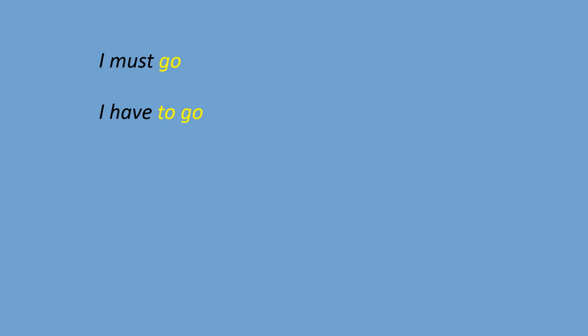It's just some kind of indicator which we use with the verb, and this indicator lets us know that what I'm doing right now, I'm not going. So I have to go, I have to do something. But the verb go is used separately as some kind of idea of what I have to perform, what I have to do. So in both cases, the verb go is used in infinitive form.